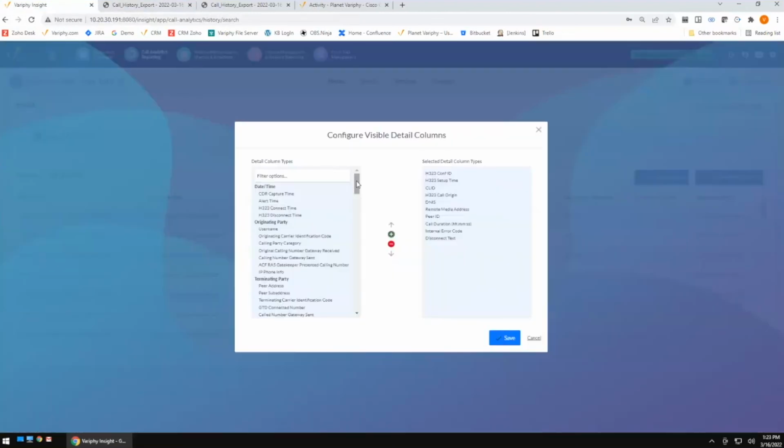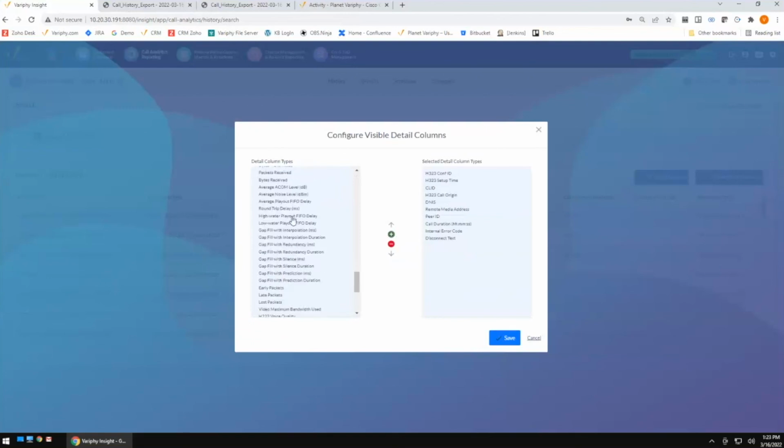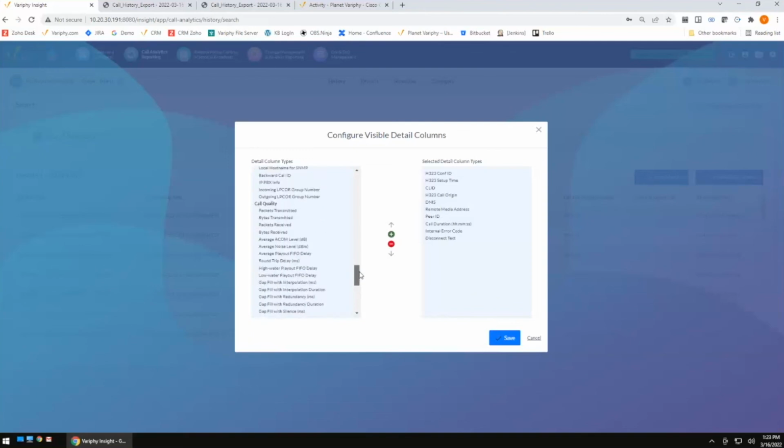Cube data. So Cube data has a lot of information. Quality of service is a little bit different from a Cube perspective. We can absolutely report the quality information. It's a little bit different from a terminology perspective than it is with regular Cisco data. You're going to have things like gap fill. Gap fill, if you were trying to compare to a Cisco Call Manager, is more like concealment ratios, things like that. So yeah, absolutely, the Cube data has the ability to report that quality of service type information, packet loss, gap fill, and things like that.